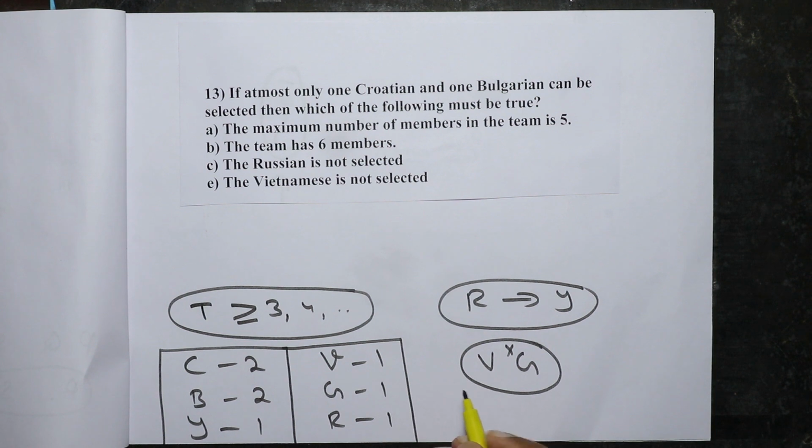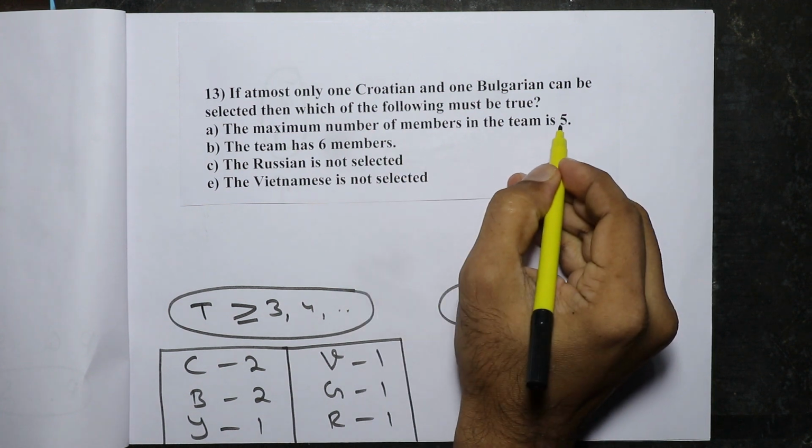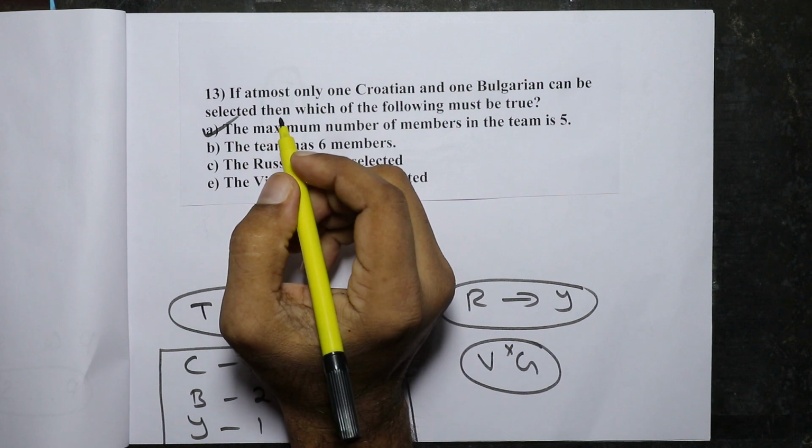So out of the 8 people, 3 less. 3 less than 8 is 5. So the maximum number of members in the team is 5. This must be true. Hence option A is the right answer.